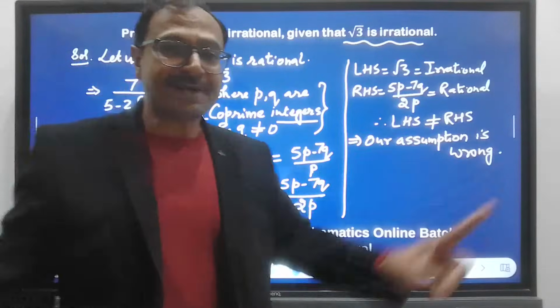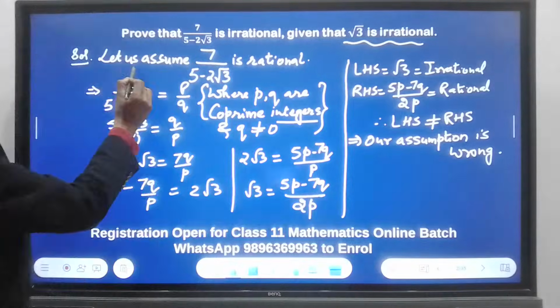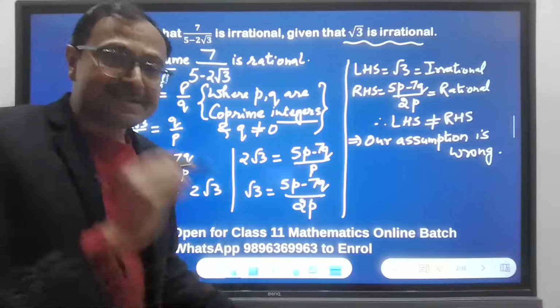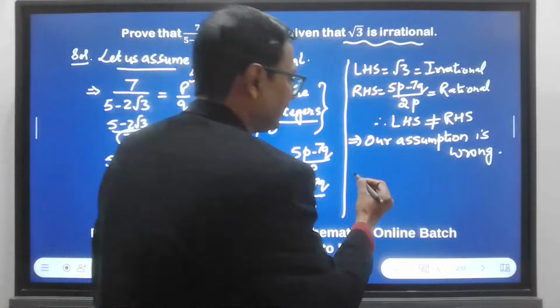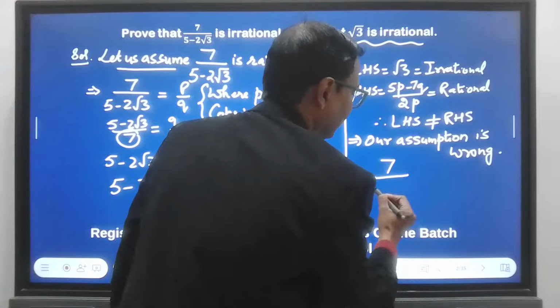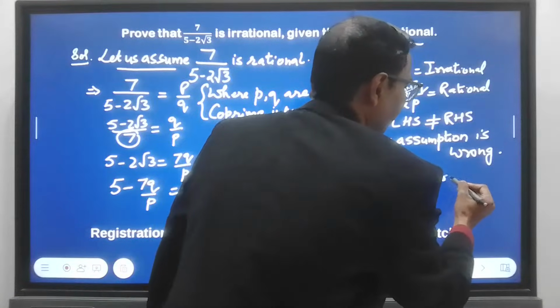LHS and RHS are not equal. And whenever an assumption is wrong, what was our assumption? That this thing is rational, and this is wrong. And wrong means this is irrational. 7 over 5 minus 2 root 3 is irrational.